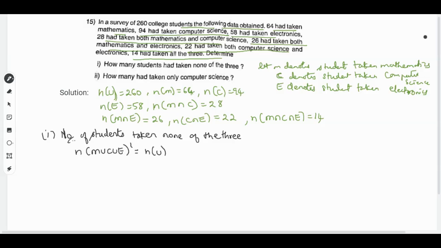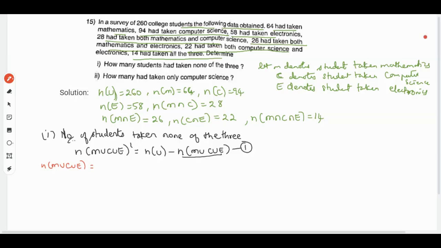So to find this, we need to find n of (m union c union e) dash, which will be n of u minus n of m union c union e. We don't know the answer for this, so we call this equation 1. We'll solve for n of m union c union e.